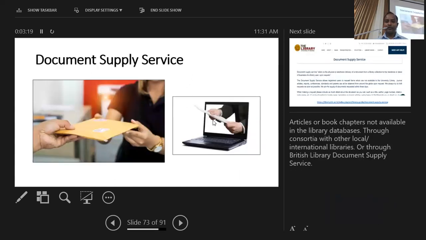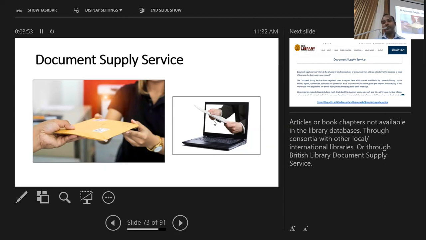And then we have this particular service called Document Supply Service, through which you can request a particular article or a book chapter which is not available in our library. So we always encourage you to first search our library catalogs or databases and see whether that particular book or article or journal is available for us. If not, you just go through our databases but still find only up to the abstract level and really want to read that article or the book chapter,